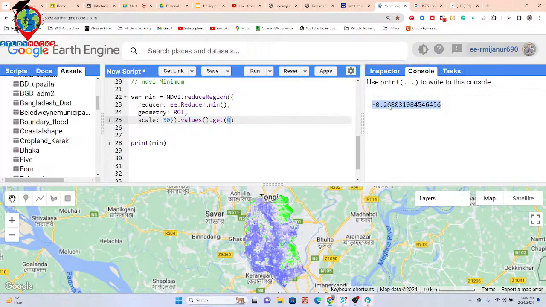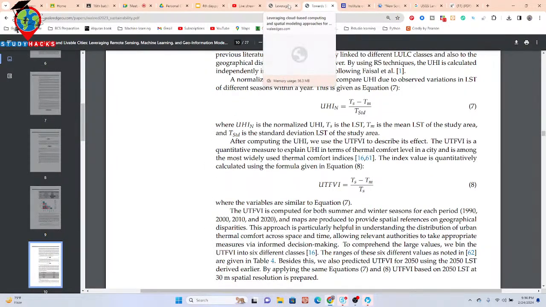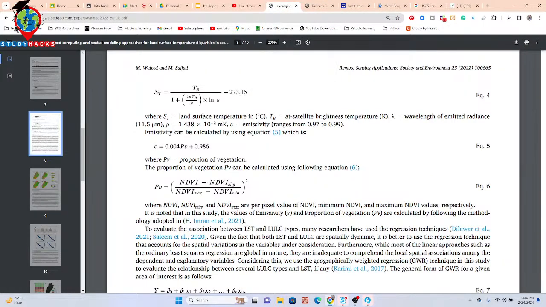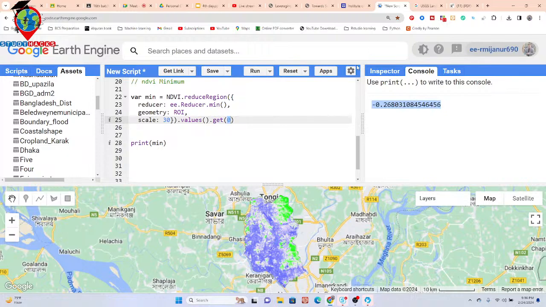But I want to define this as a number, because you can see in our equation we put here the number: NDVI min number, NDVI max number, NDVI mean number. So I need the number. In the Google Earth Engine platform, when you define any number or want to construct any new number, we have to use a function. This function is called ee.Number. So this time I simply use the function ee.Number and put this whole thing in here. Just close this parenthesis. Okay, so now it works as a number.